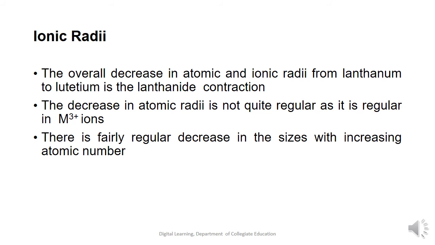Coming on to the ionic radii of the inner transition elements. The overall decrease found in the atomic and ionic radii as we move from the element lanthanum to the element lutetium is called the lanthanide contraction. That is, the decrease in the atomic size as we move from lanthanum to lutetium is the lanthanide contraction.